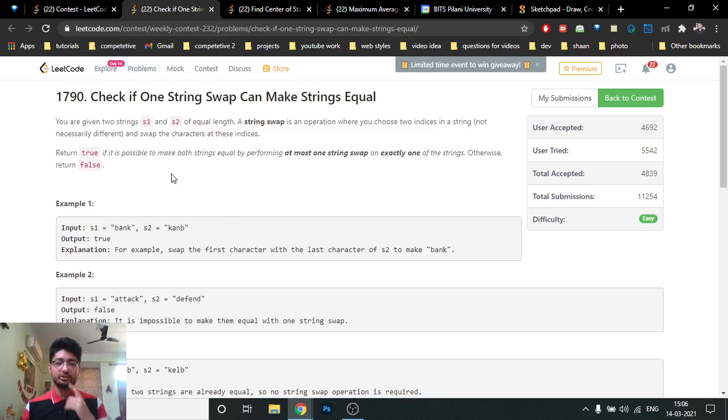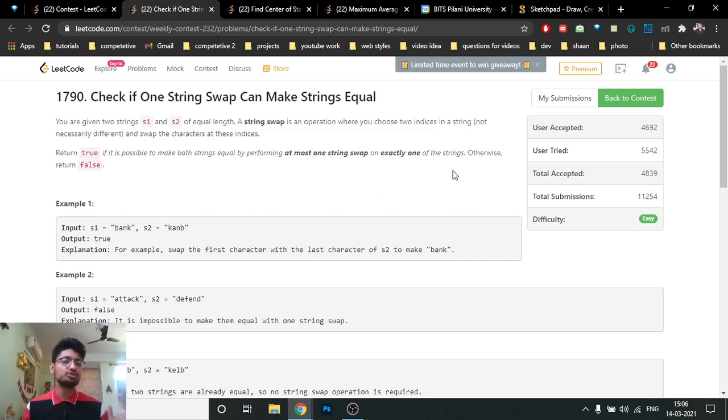have to do here is do at most one swap in any of these two strings such that both of them become equal, or the same. If that is possible, then the answer is yes, else the answer is no. Okay, so as you can see in the first string, if you just reverse the B and K, then it can become like this, or you can also reverse it in the other manner.